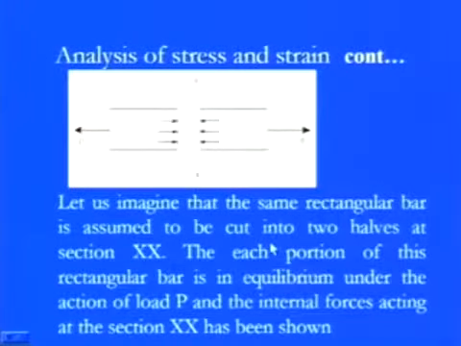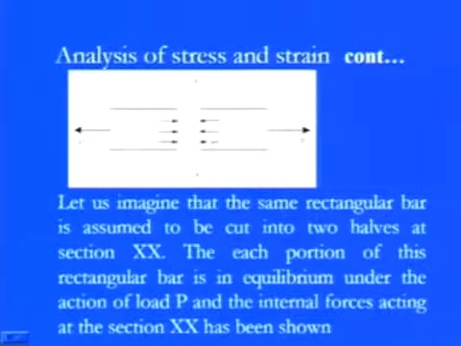So if you want to analyze those things, first we need to make the cross section, and that's why in this diagram we have shown that there are two main parts, and on both end sides, the external excitation force P is there, and due to this externally applied load, we have seen that if you cut those things through this x-axis line, these internal resistances are there.